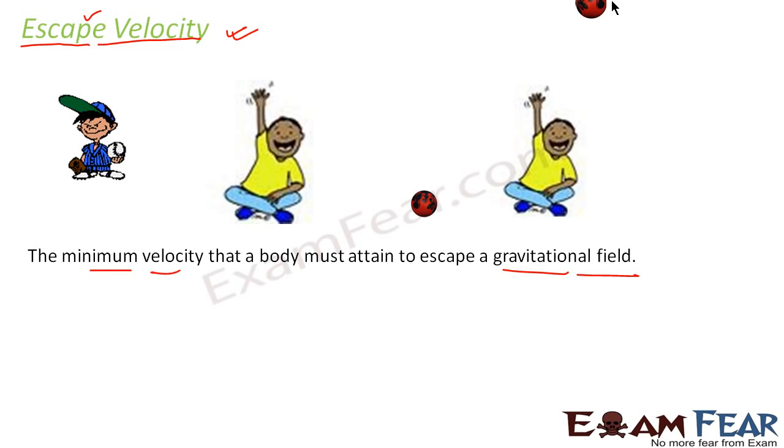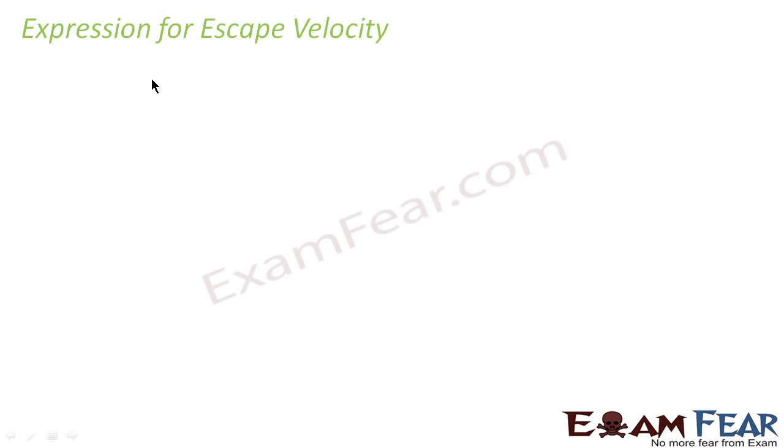Now we will see mathematically how we define escape velocity. So here we will find a mathematical expression for escape velocity. Let us suppose this is the ball. This is the initial position of the ball, right? Now we assume that it is thrown with escape velocity. The initial velocity given to this ball is equal to the escape velocity such that it goes and never comes back. So what would be the final position of the ball?